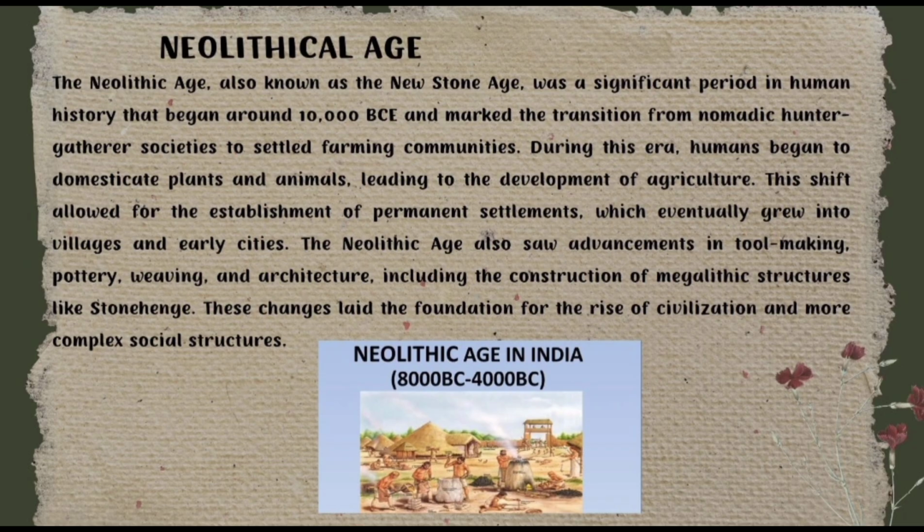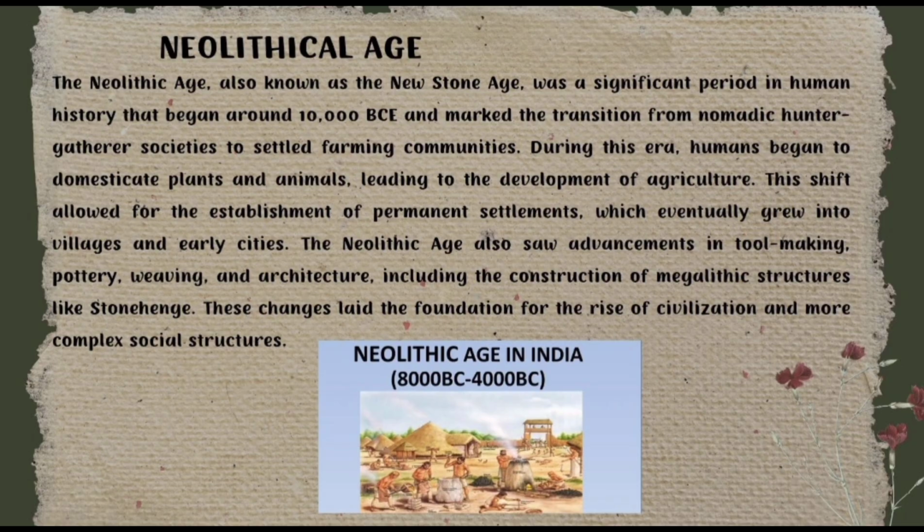Okay, the Neolithic Age, also known as the New Stone Age, is a significant period in human history. It began around 10,000 BC. Before this period, humans lived like nomads. They moved from place to place in search of food, hunting animals and gathering wild plants. But during the Neolithic Age, humans made a big discovery. They learned how to grow their own food by planting crops and domesticating animals like sheep and goats.